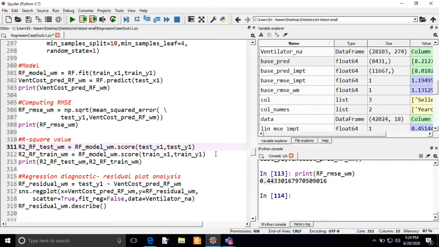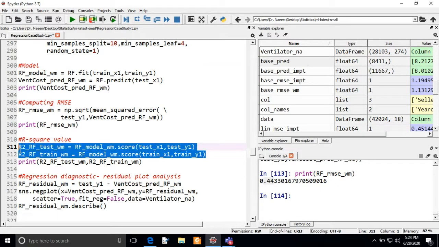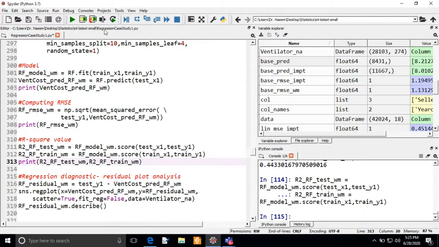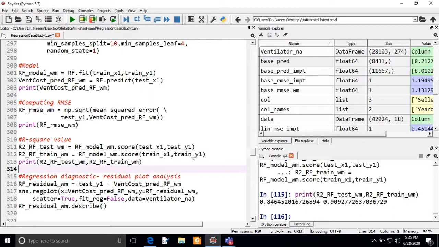For both cases we are calculating the R squared value. You can see here we are getting 0.84 and 0.90, which is a very good score, nearly 1.